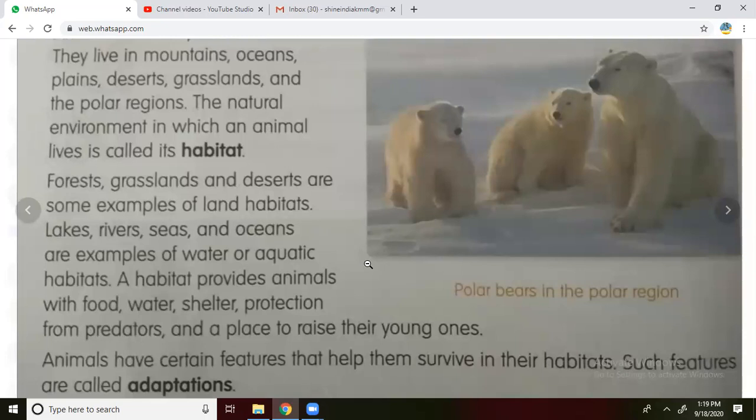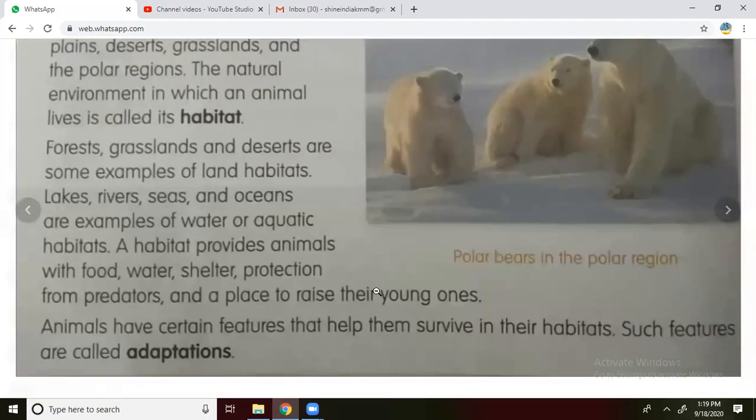Animals have certain features that help them to survive in their habitat. Such features are called adaptations. Already I told you, some animals will live in the deserts. Camel is the example, because it can live for 1 or 2 months without water.